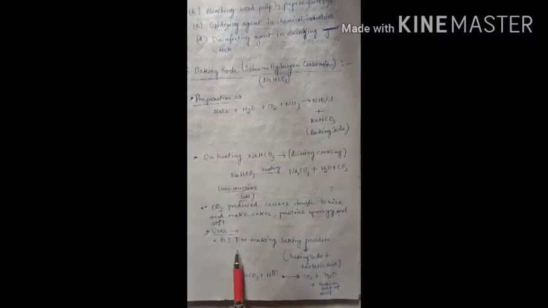So the first use of sodium hydrogen carbonate is for making baking powder. We can make baking powder from baking soda. For that we need to add a little edible acid, and it will rearrange by itself to form baking powder. Tartaric acid is one example of an edible acid.